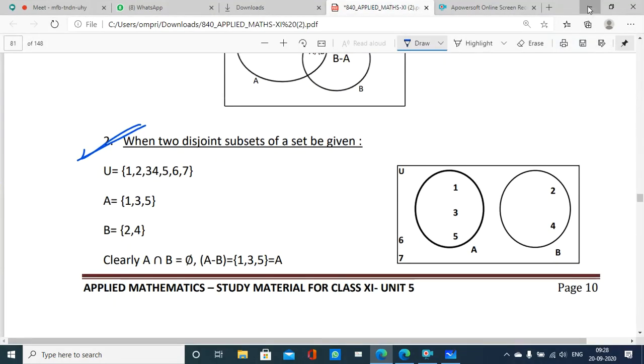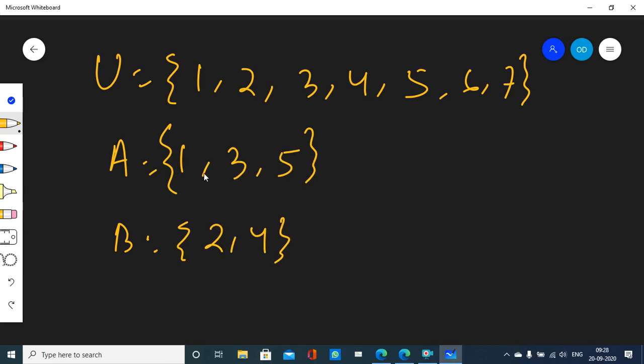Well, let's first try to collect some information. First of all, are you clear why this is the universal set? Because it is a superset of A and B both, right? You are working with A and B right now. This universal set is a superset of A and B both.